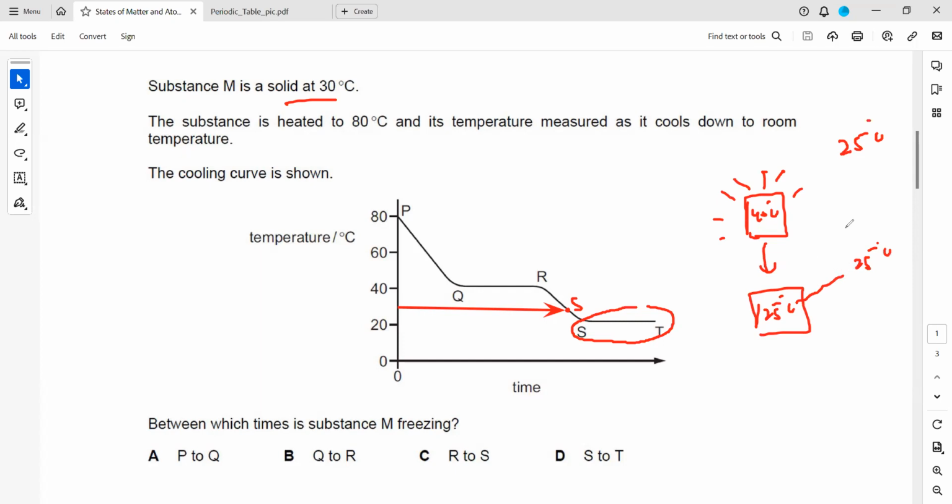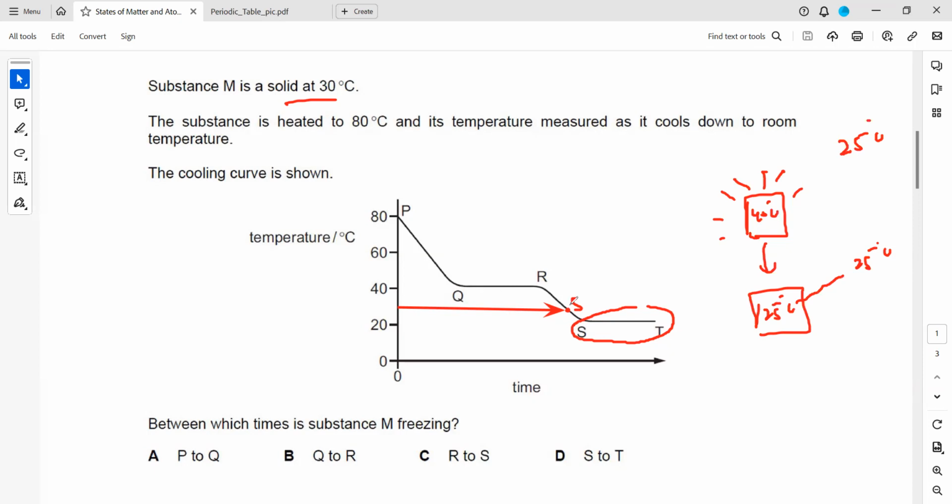Once they are in thermal equilibrium, the substance will not change temperature. It does not mean the substance is changing state. It means it reaches room temperature. That's why it is not further changing the temperature.